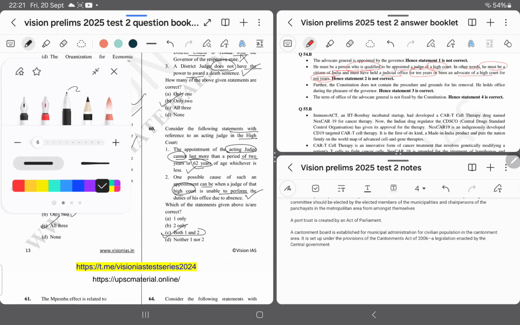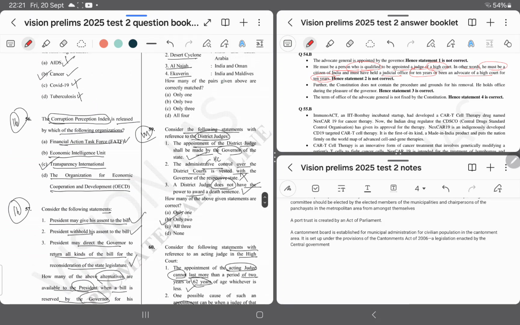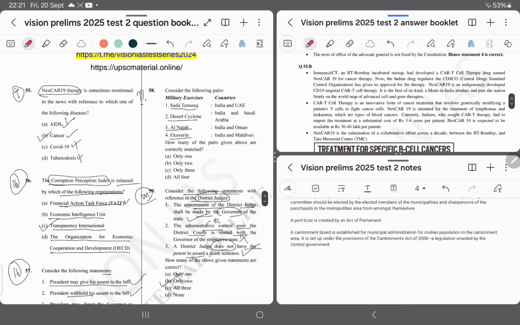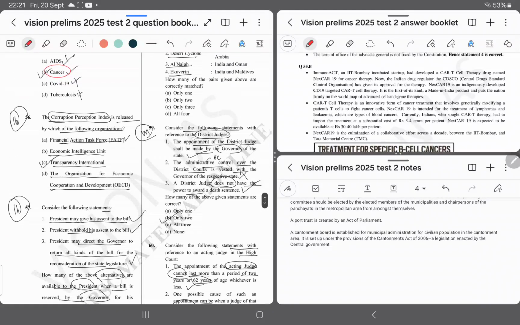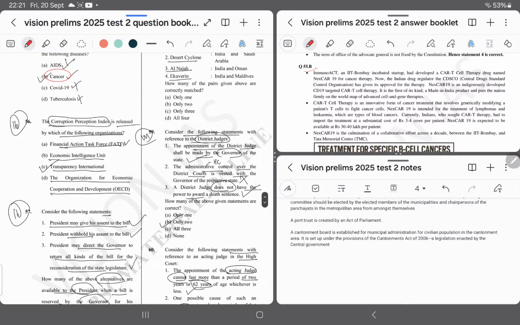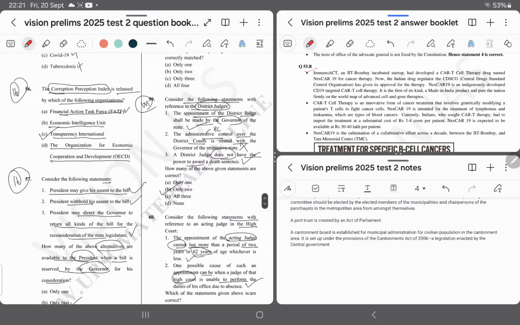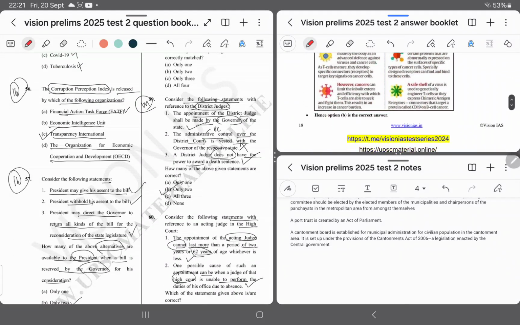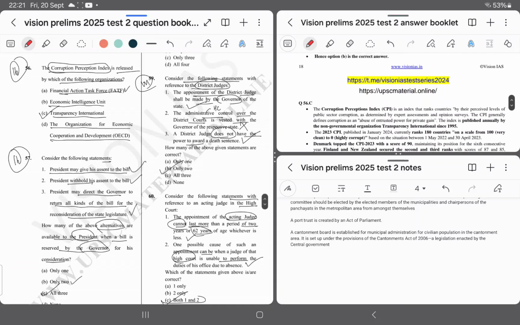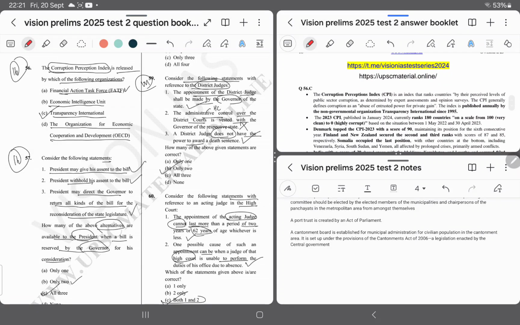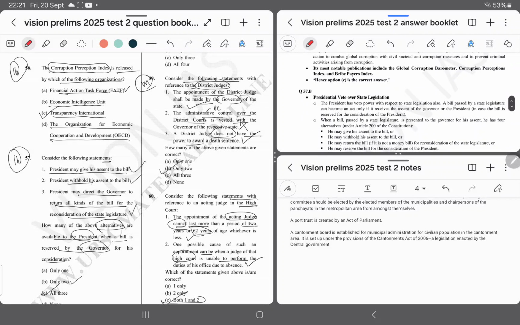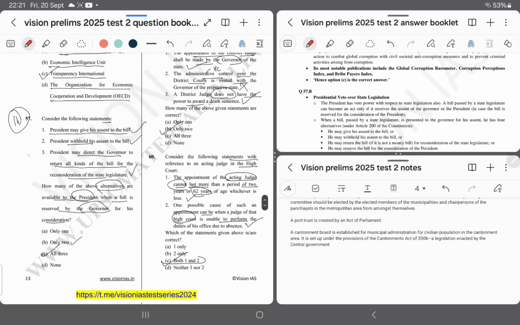Let's match the answer with the answer key. Question number 55. Answer is B. Though I have made a wild guess, I have marked it correct. Answer is C. Answer is B, sorry. Question number 56. Answer is C. Transparency International. Question number 57. Answer is B.